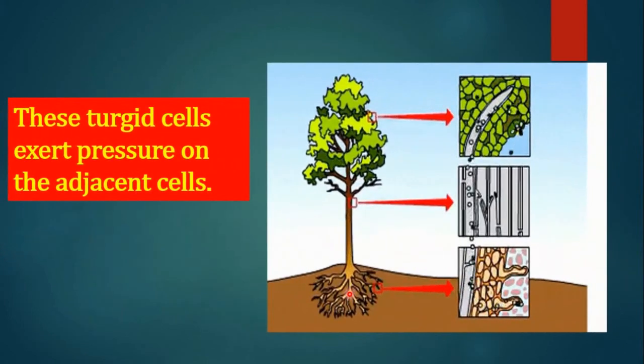As a result, these cells become turgid. These turgid cells exert pressure on the adjacent cells. This is called root pressure.